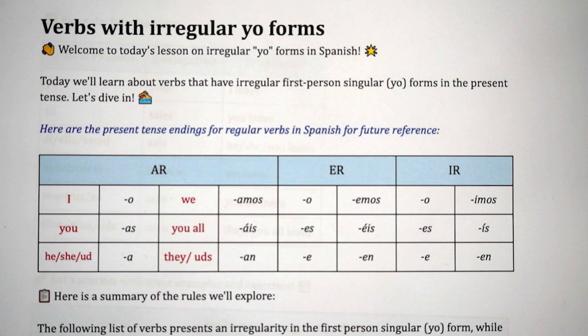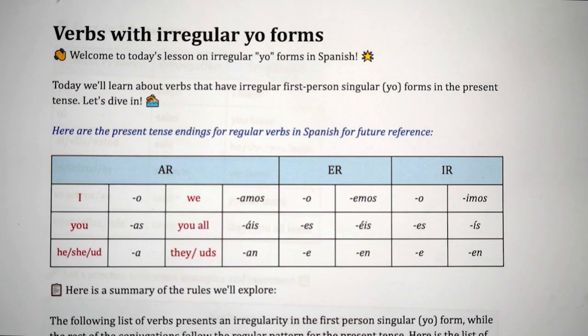In this lesson we are going to study the verbs with irregular yo forms in the present tense. Today we'll learn about verbs that have irregular first person singular yo forms in the present tense. Here are the present tense endings for regular verbs in Spanish for future reference: o, as, a, amos, áis, an; o, es, e, emos, éis, en; and o, es, e, imos, ís, en.